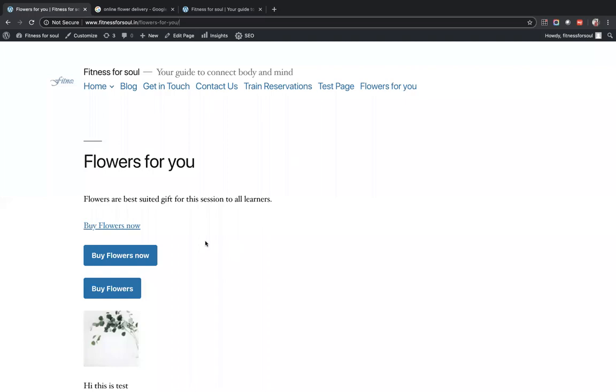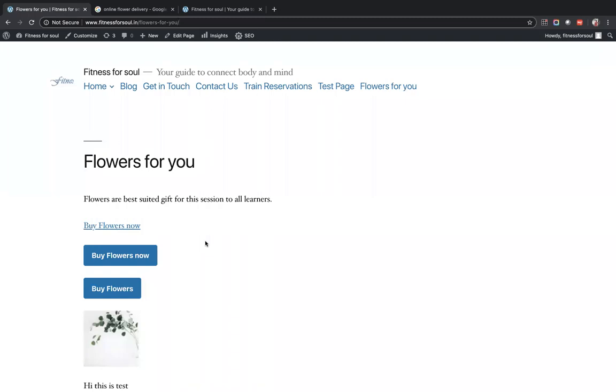I'll quickly repeat from where we started. The first step was going to appearance, going to customize, and selecting a theme, which will give your website a structure. Yes, we can use a hyphen in the header, no problems. That's allowed.